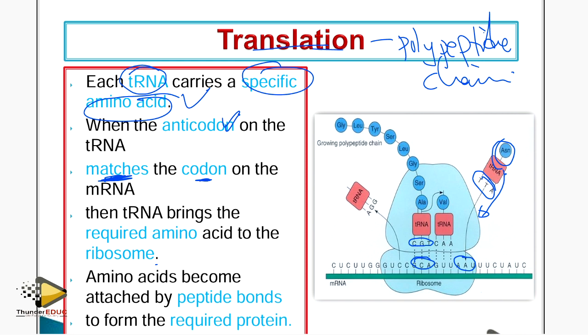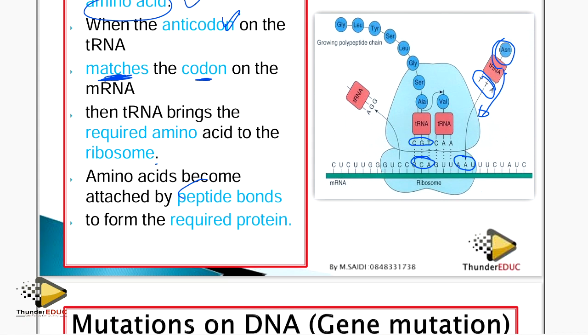So the amino acids become attached by, guys, check upon this. The amino acids are joined together by peptide bonds. I said peptide bonds, it's not polypeptide chain, to form a required protein. Simple.